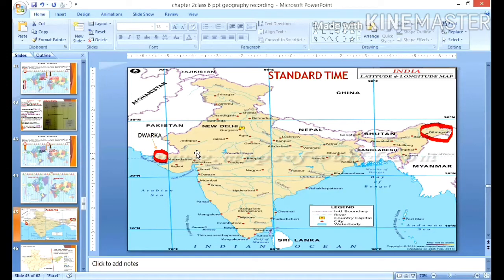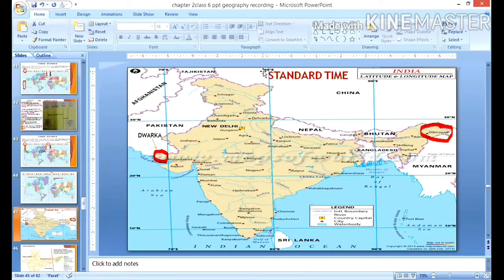So every place would have a different time if we go by this. Just to have one mean time, or actual time, that we can refer to as a reference time, we have chosen the central meridian, which is at 80 degrees east. Why select one particular time? Because it will help the travelers. Otherwise, as they move from one place to another, they have to keep adjusting their clocks or watches. To make it convenient for travelers, trains, buses, and even air routes, we have to keep the timing at standard time.